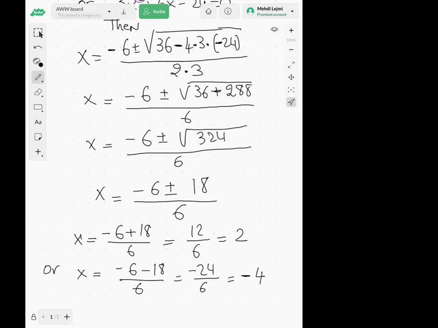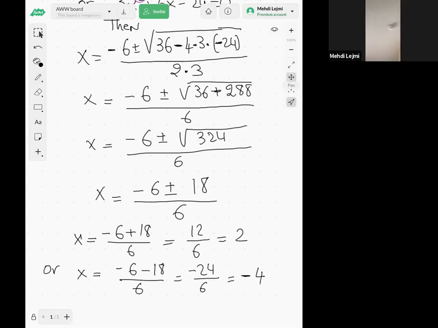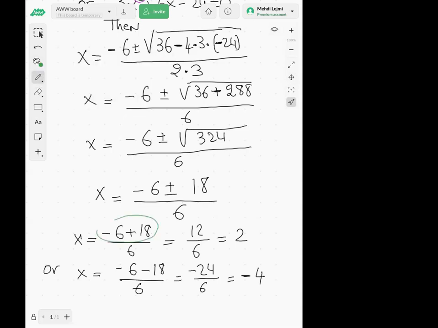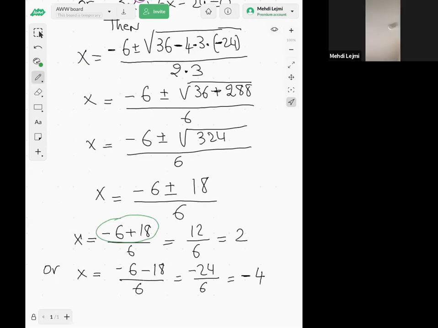Yes, question. You mean we can simplify by factoring out 6 on the top? Yeah, to make it smaller numbers. You can say it's like -1 plus 3. Yeah, you can do that too. Sure.